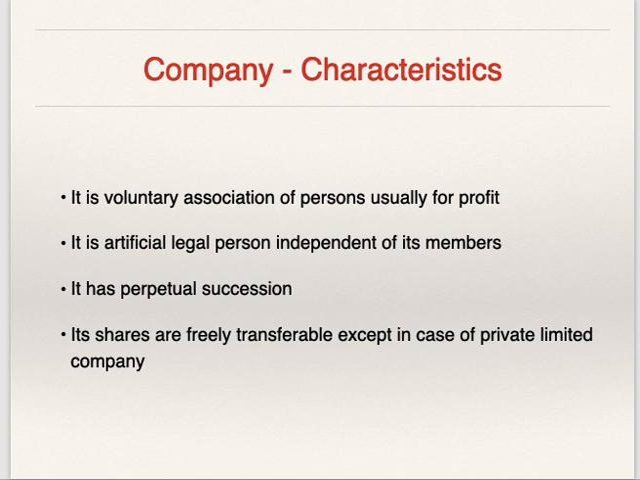Characteristics of company. Just now we have seen in the earlier slide, but we'll just once again see this. Characteristics, nothing but features of company. It is a voluntary association of persons. It is usually for profit. It is an artificial legal person independent of its members. Just now we have seen, company is totally distinct, separate from its members who are shareholders. It has a perpetual succession, that is continuous existence.